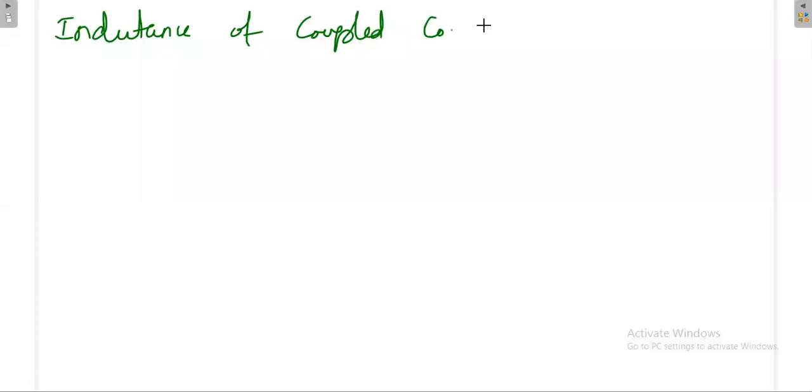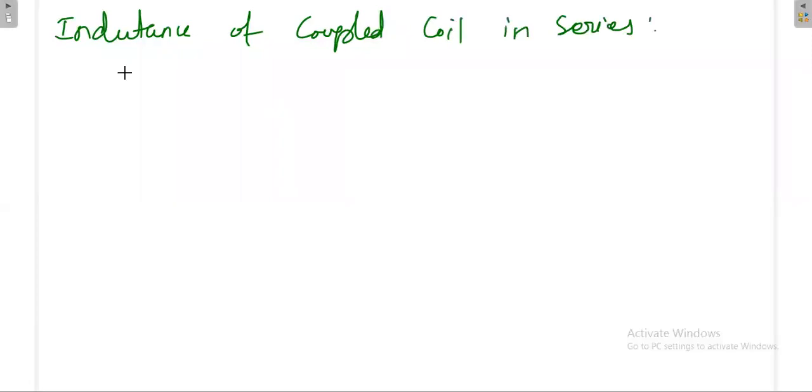So: inductance of coupled coils in series.